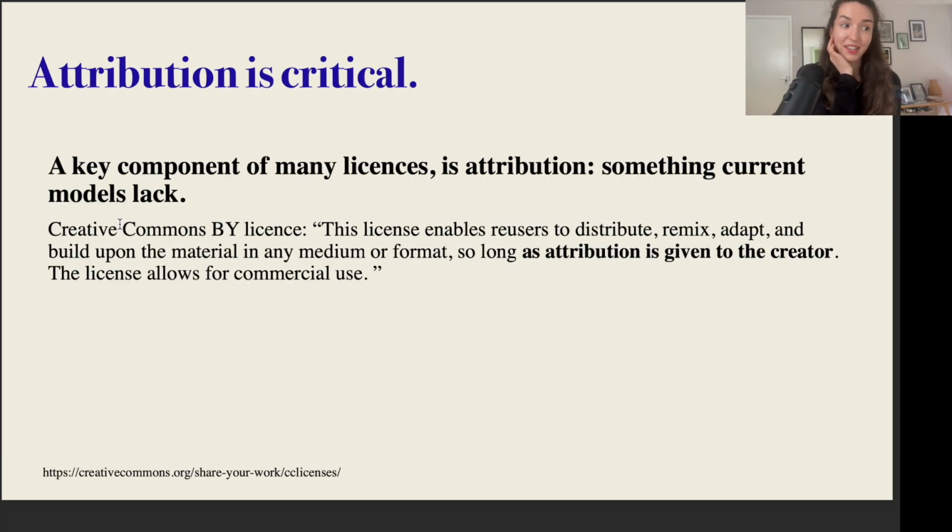The other thing to say is that whenever the model is outputting something, if we could somehow ensure that we attribute it in the right way, perhaps that could also be a solution. A key component of many licenses is this notion of attribution, where we say, okay, you can use my material, but only if you attribute it correctly to the creator.